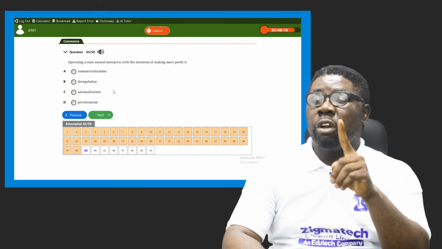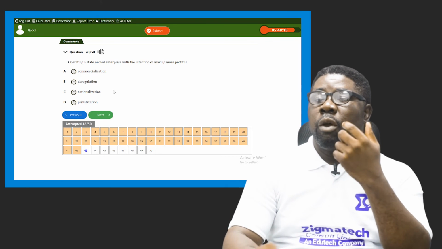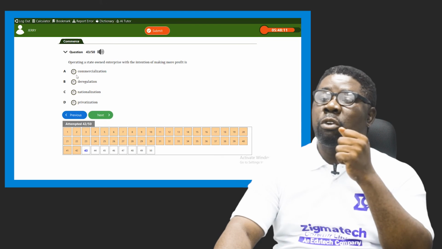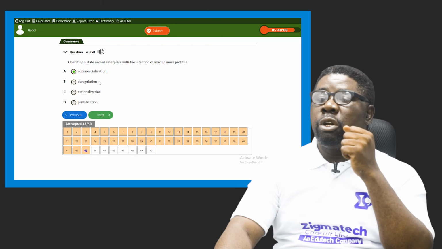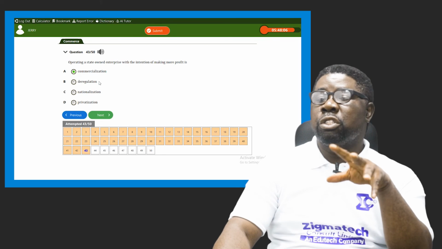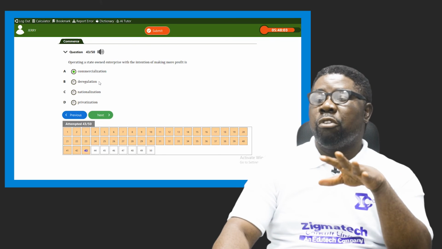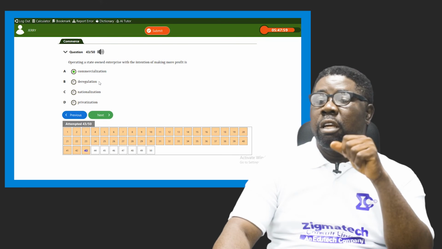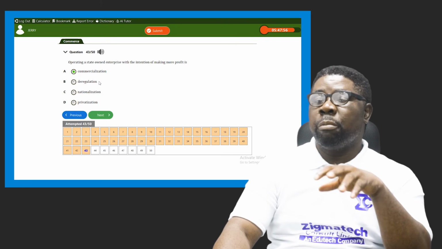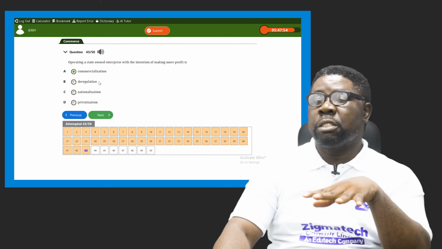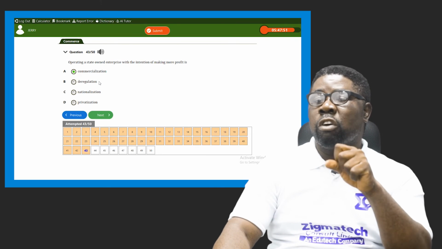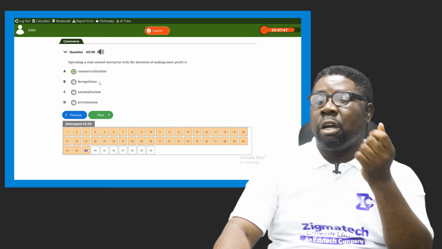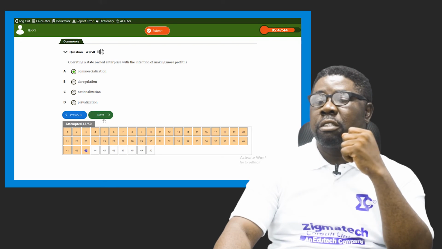So each of these options, one of them is the most correct. Whenever a government-owned business starts making profit, it has become commercialized. Deregulation means when the government takes off or reduces some level of regulations or control over a business entity or business atmosphere. Nationalization means when government takes over some business and makes it a country's own business. Privatization is the opposite, when government relinquishes or hands over ownership to the private sector. So our option here is what? Option A is the most correct.